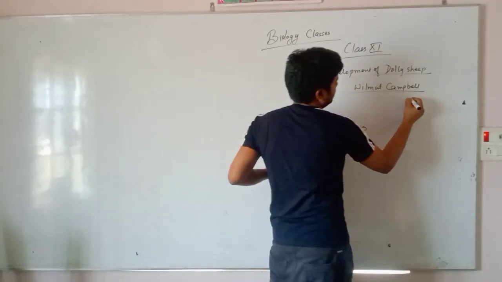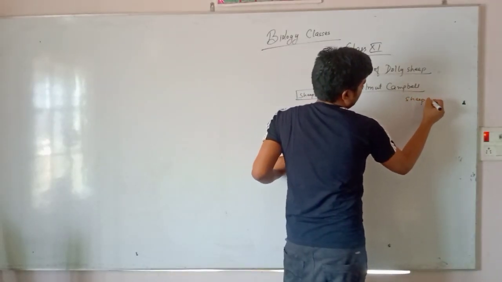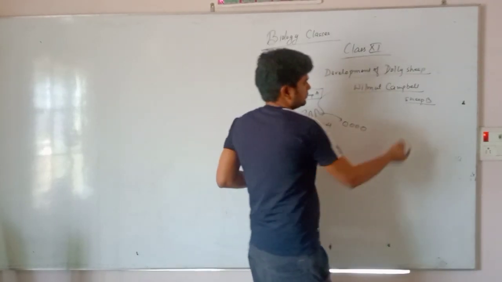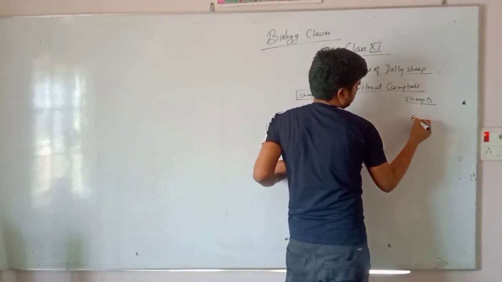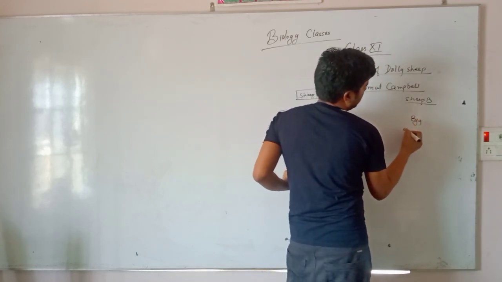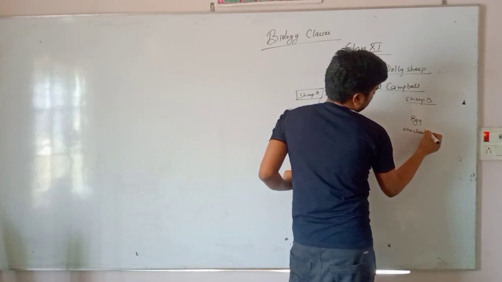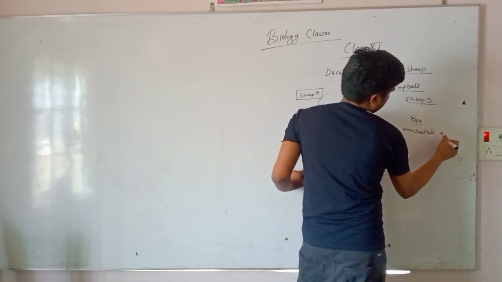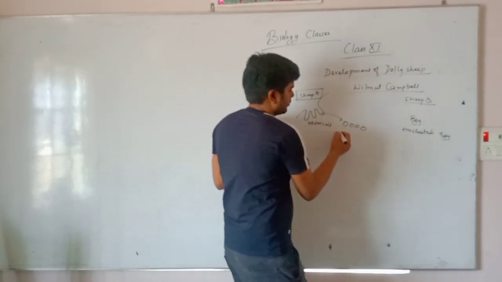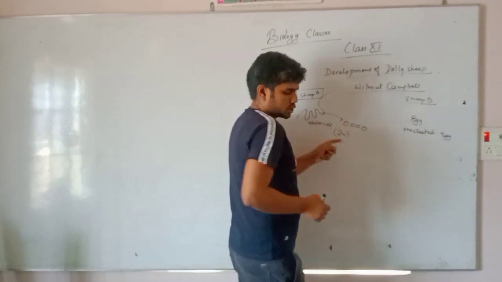Sheep A. Now from sheep B, what will we take? The egg, but the egg should be enucleated. What are we taking? Enucleated egg. Yes, student, you are very much correct.